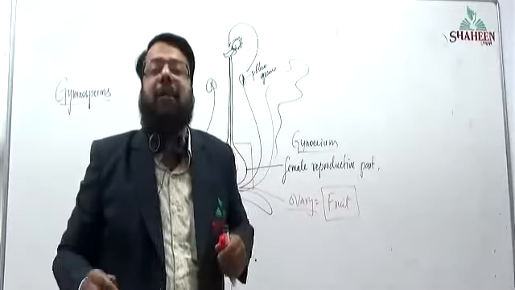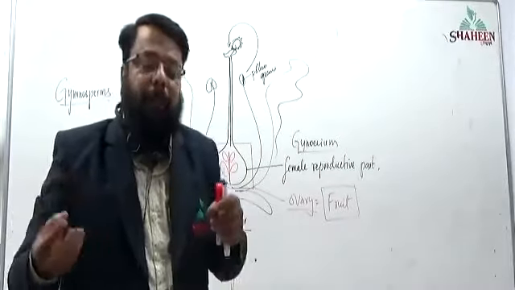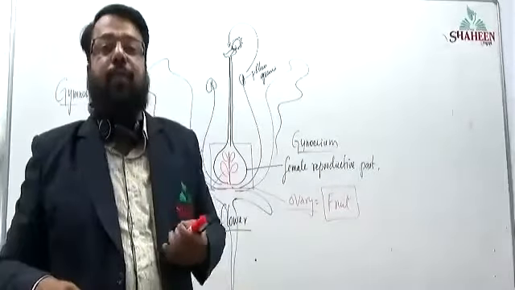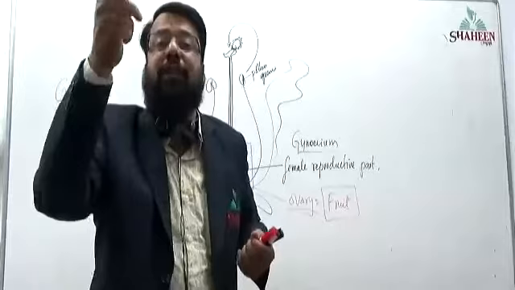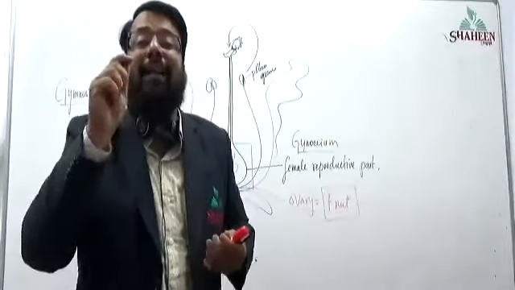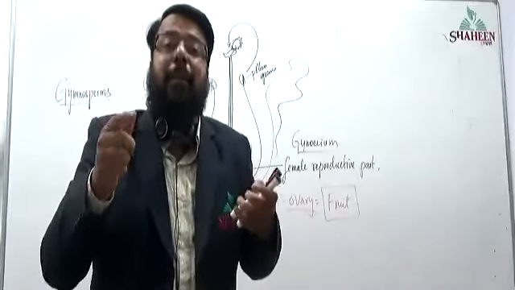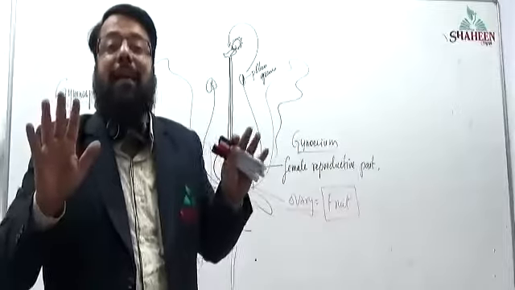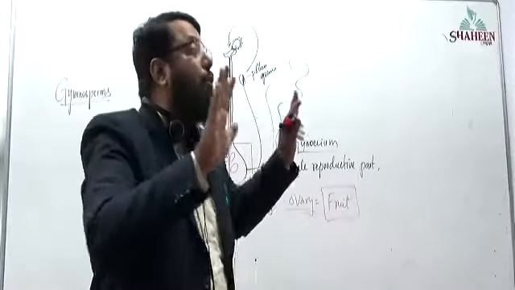Ovules are present inside the ovary, and seeds are present inside the fruit. That is in a normal angiosperm.